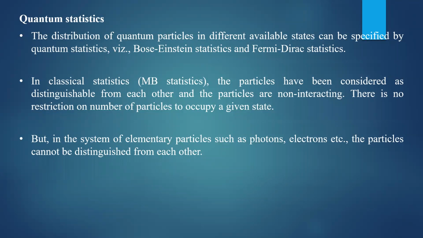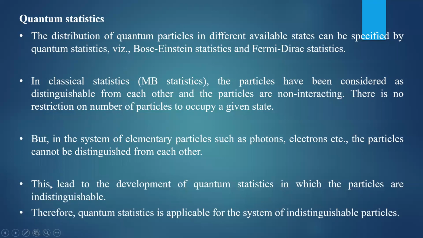So in quantum statistics, the particles are considered to be indistinguishable. Indistinguishable means they are not different from one another. Distinguishable means you can observe the difference between them. Indistinguishable means you cannot find the difference between the particles. They are exactly identical. This leads to the development of quantum statistics in which the particles are indistinguishable.